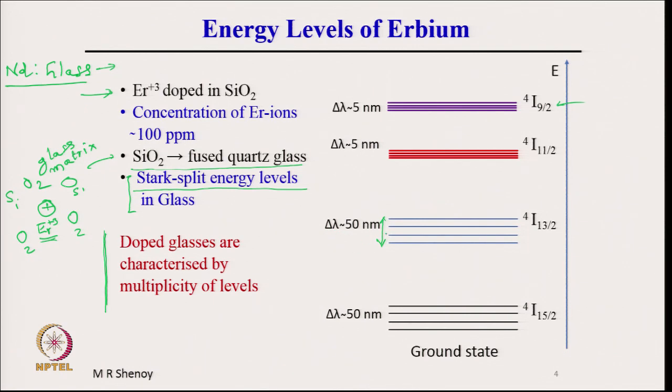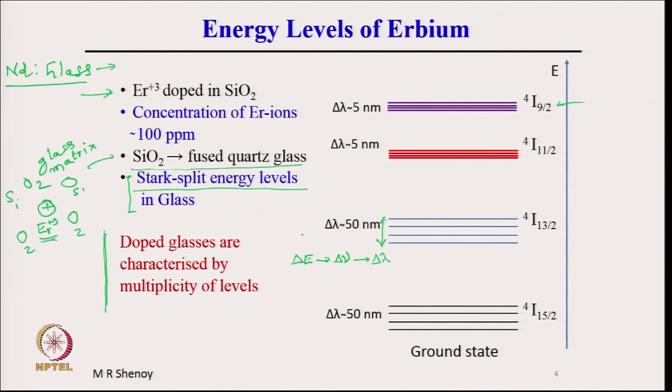We can write this width in terms of delta E. Please see that this difference can be written in terms of delta E, a spread in energy levels, which means delta E is equal to h into delta nu, and therefore we can write it in terms of delta nu, but delta nu is related to delta lambda, and therefore this can also be written in terms of delta lambda.